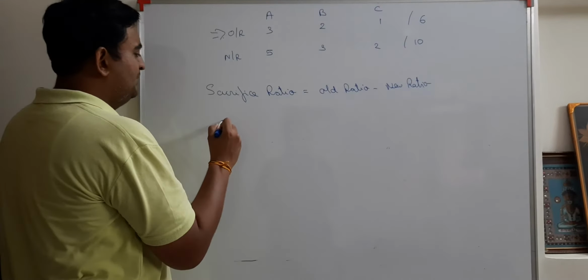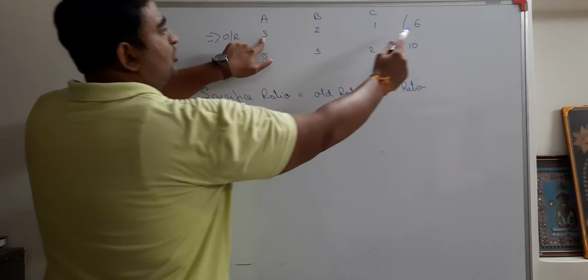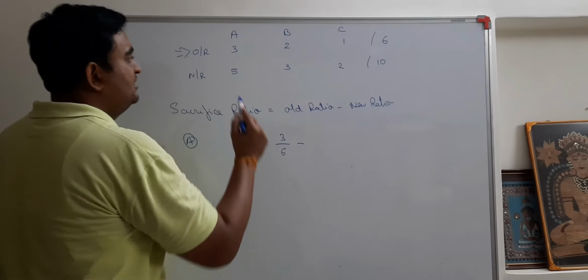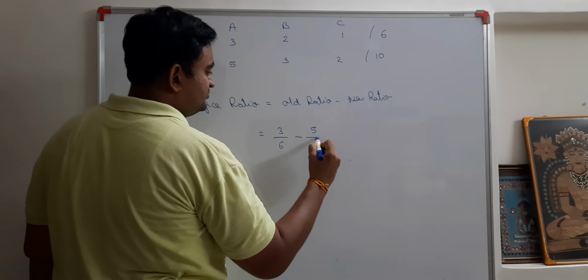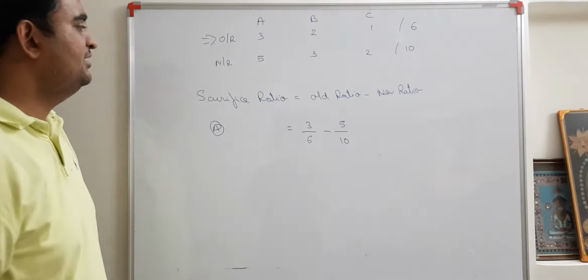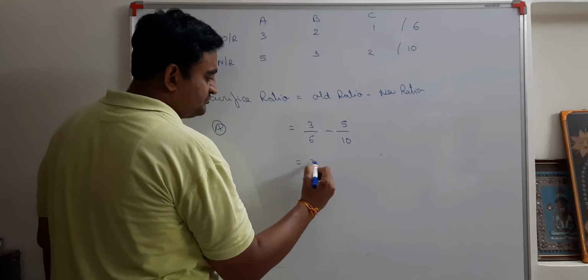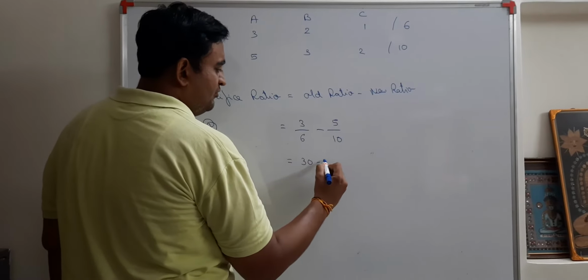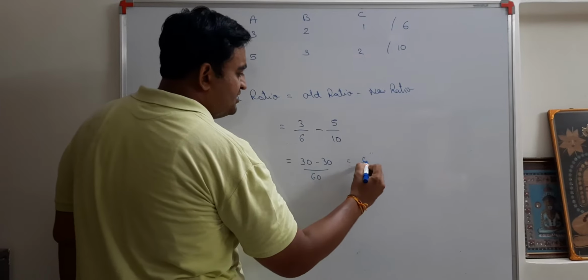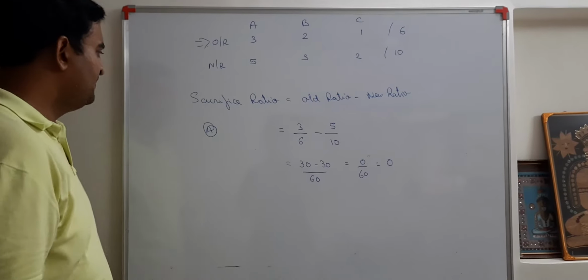Now let us take the example of A. Old ratio is 3, and the total is 6. So it will be 3/6 minus 5/10. Is it clear? 3/6 minus 5/10. Simply what you need to do is cross multiply. 10 3s are 30 and 6 5s are 30. 30 upon 60. So that gives me 0 upon 60. That is nothing but 0. Is it clear? This is of A.